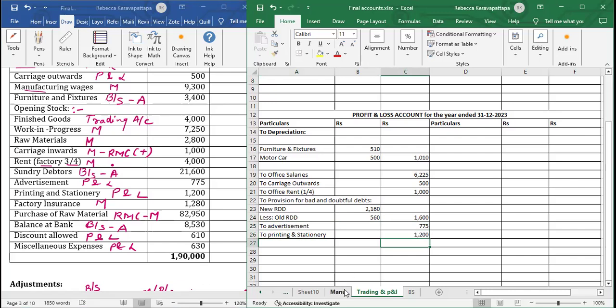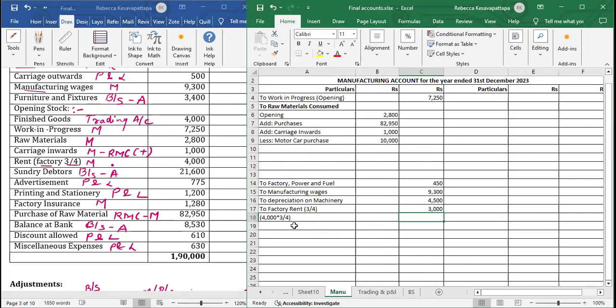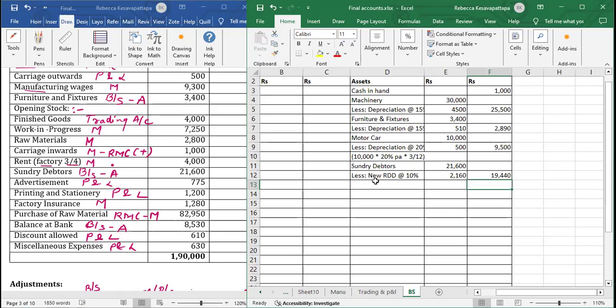Then factory insurance will go to manufacturing, and write here to factory insurance 1280. Purchase of raw material is done. We'll write balance at bank 8530.